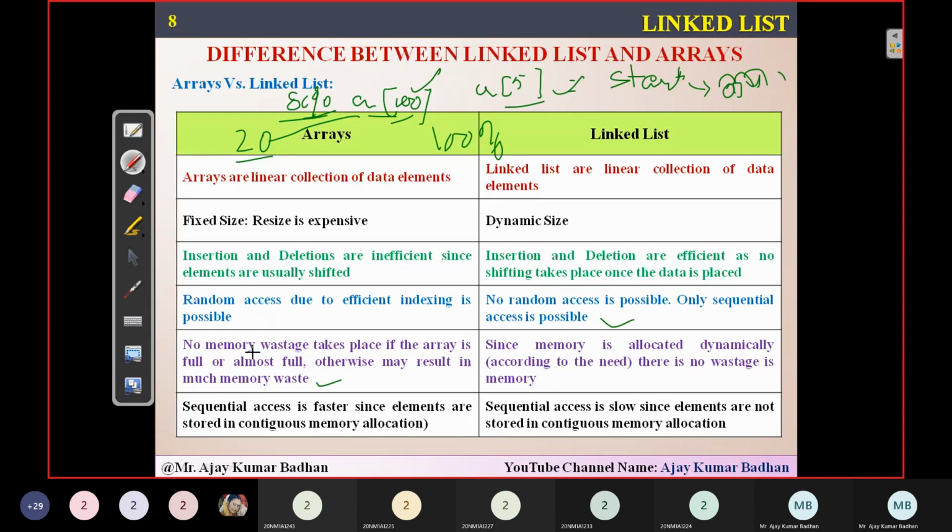So memory wastage does not take place if you are using to the fullest whatever memory you have declared. But in case of linked list, there is no such restriction. Whenever you want, you can create a node. Whenever you want, you can delete a node. So no memory effect will take place here.